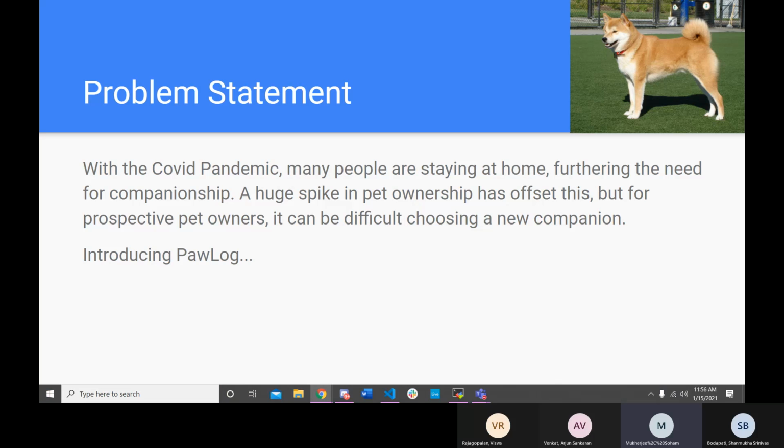You see, with the COVID pandemic, many people are staying at home, and this furthers the need for companionship. A lot of people have started buying dogs and cats so that they feel a little less alone. But for some prospective owners, this challenge is a bit more difficult. For example, personally, I have a lot of allergies, which makes it very difficult to have a furry companion. But I also have a lot of difficulty trying to decide between all the different options out there. And this is why me and my team have started working on PawLog, a thorough recommendation system which recommends various types of dogs.